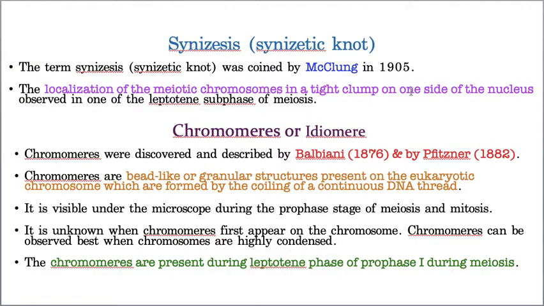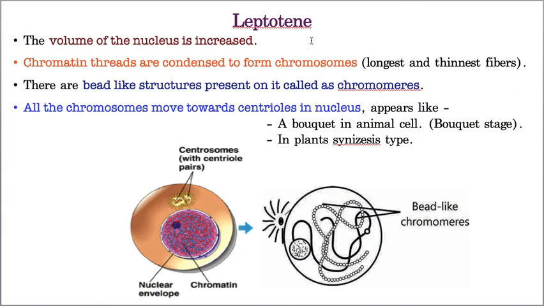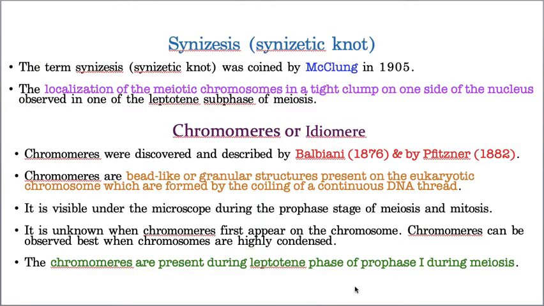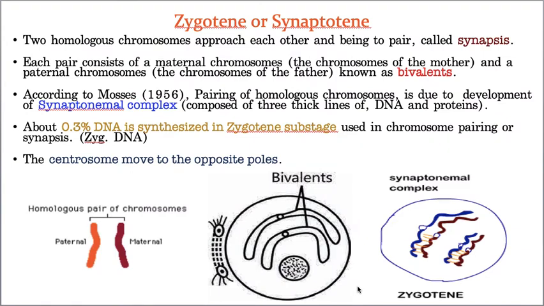Now let us take these points, where they can be seen. I already kept a heading, it can be seen in leptotene, so that is explained here. Now let us take zygotene, the next phase. Hope you remember prophase is divided into leptotene, zygotene, pachytene, diplotene and diakinesis. Till now we explained the first phase, leptotene. Now we are going to discuss the second subphase, that is zygotene. Zygotene is also called synaptotene.